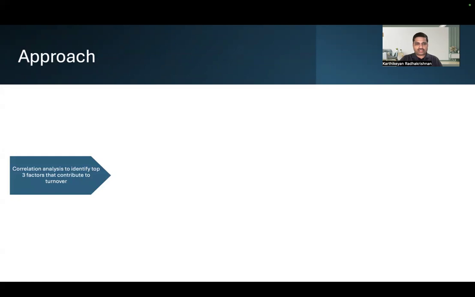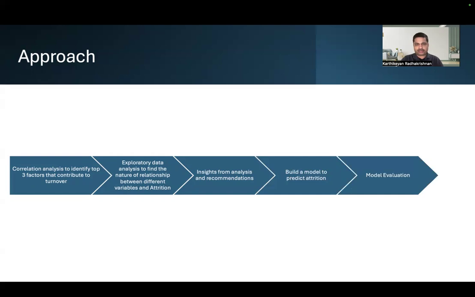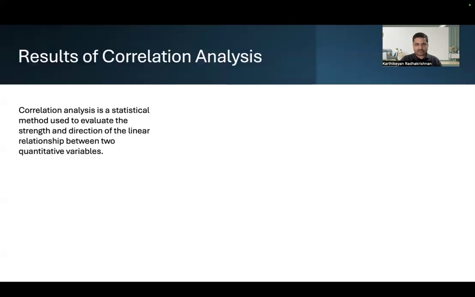First, we did the correlation analysis to identify the top three factors that contribute to turnover. And then we did the exploratory data analysis to find the nature of relationship between different variables and attrition. Then we documented the insights from our analysis and provided our recommendations to reduce the attrition rate. We built a model to predict attrition and evaluate it. So let's talk about the results from our correlation analysis.